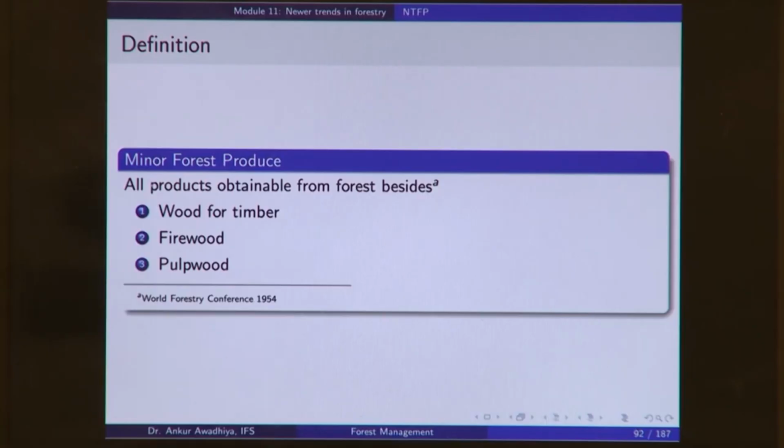So, if we remove timber, firewood and pulpwood, whatever else remains is a minor forest produce, is something that the World Forestry Conference said in 1954. So, this is a pretty broad definition, but it only talks about the products from a forest. It does not talk about the services that are being provided by the forest.